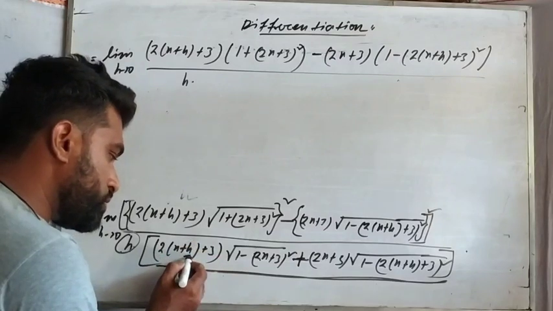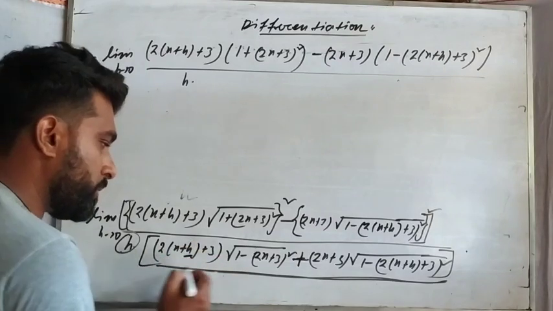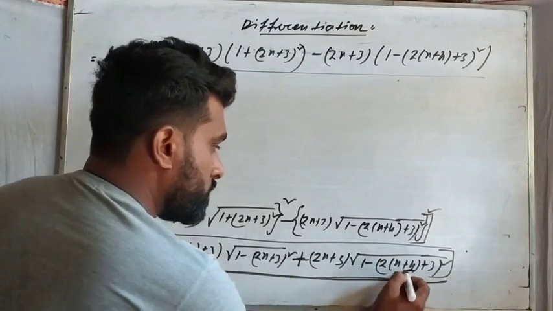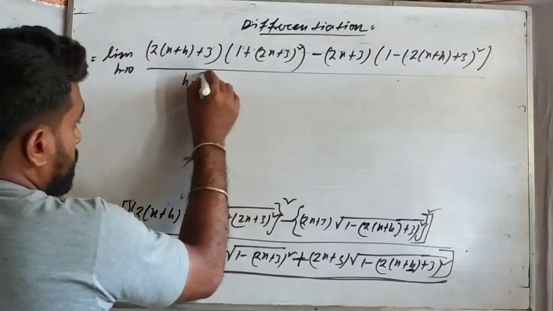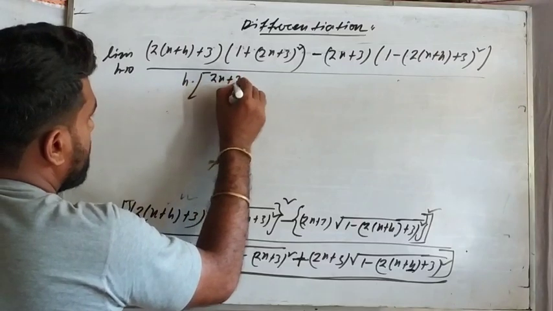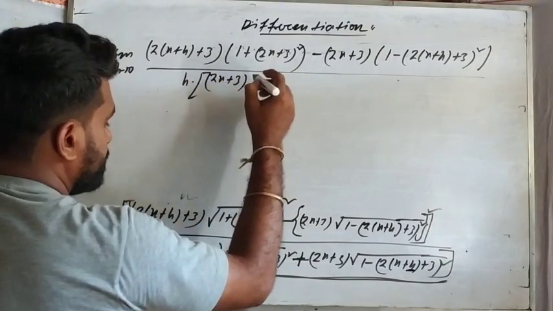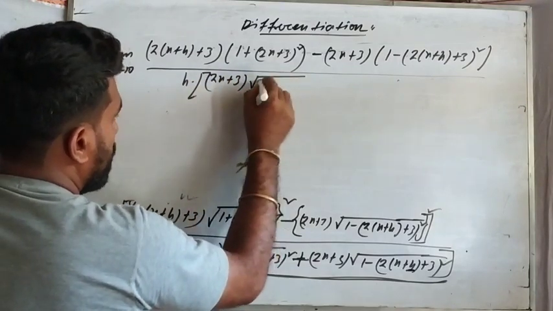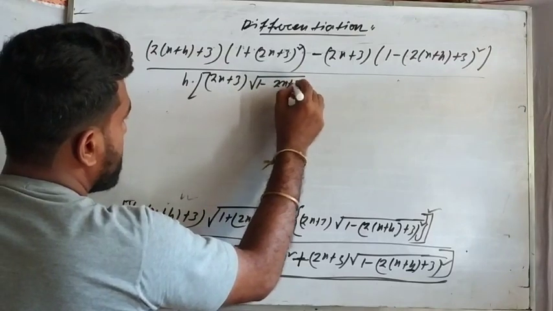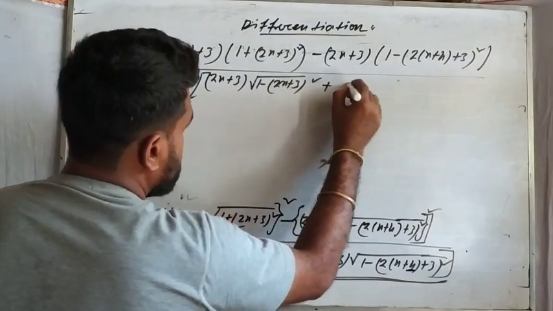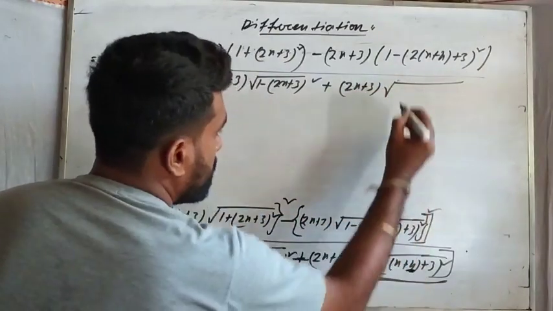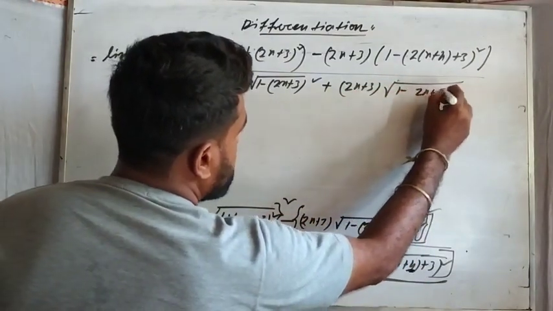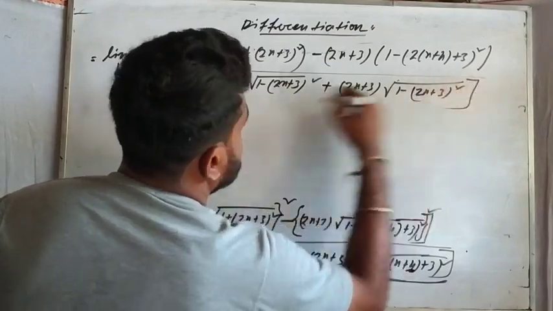If you put h equals to 0 here, here also, then what will be there? Just you can see, 2x plus 3 and then root 1 minus 2x plus 3 whole square, plus 2x plus 3, then root here also 1 minus 2x plus 3 whole square.